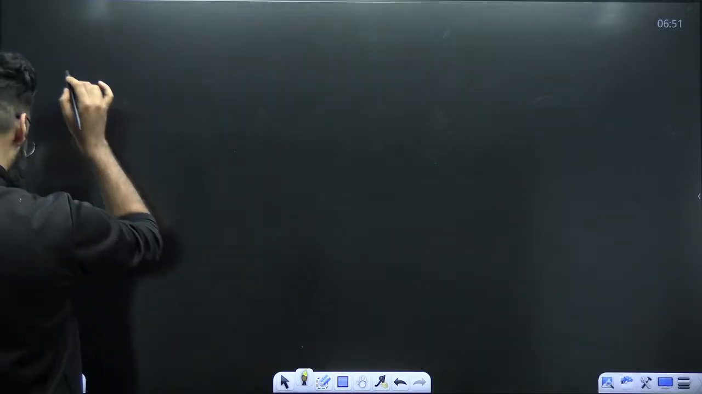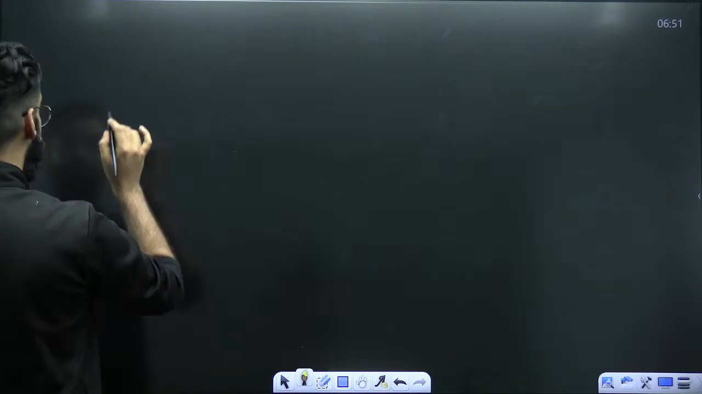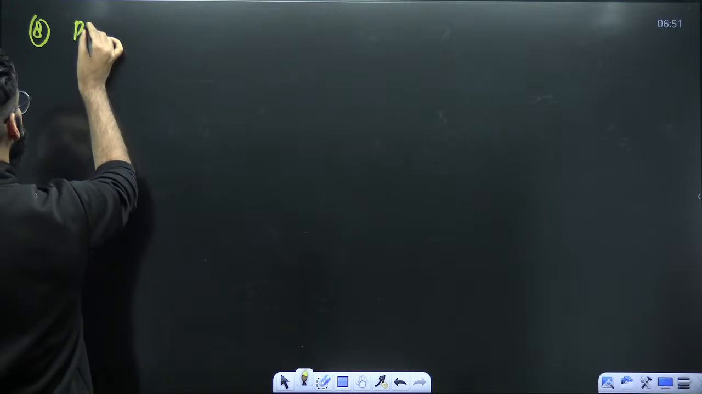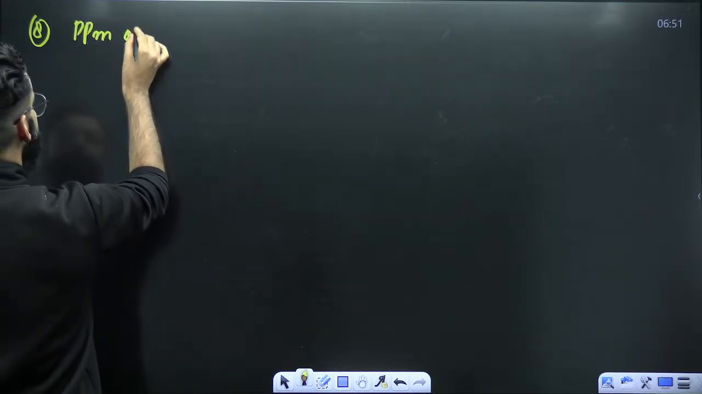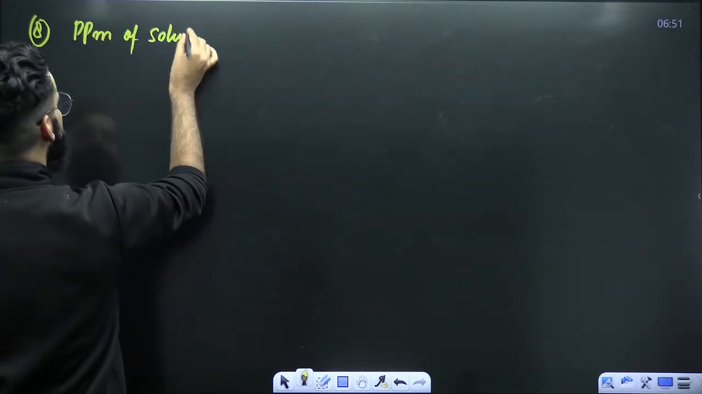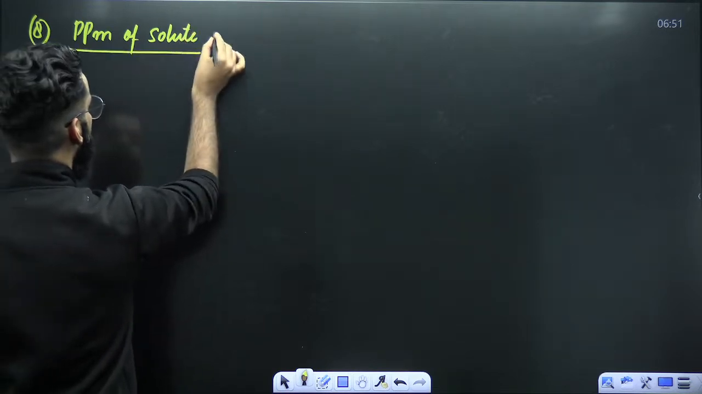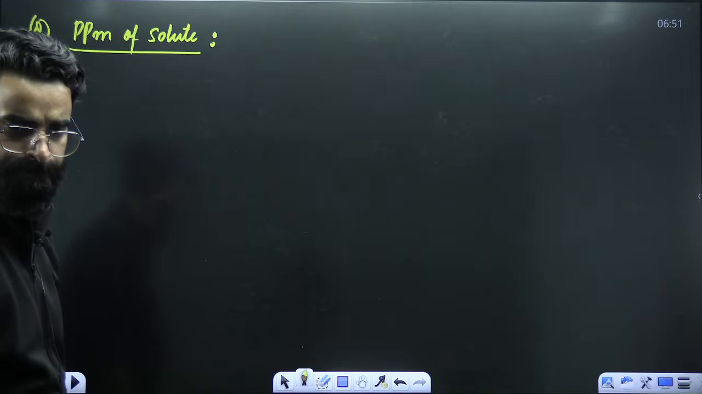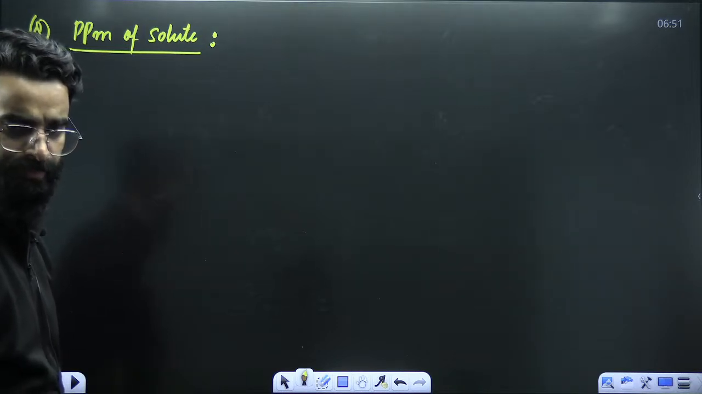Now guys, there is one more concentration term, that is parts per million of solute, ppm of solute. How do you define the parts per million of solute? Quickly.